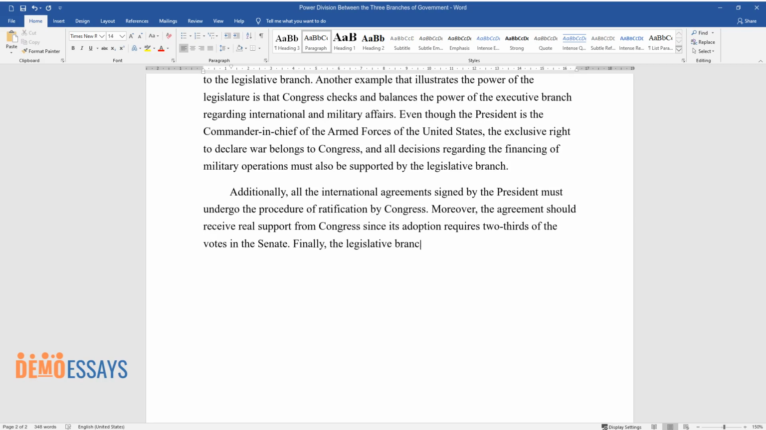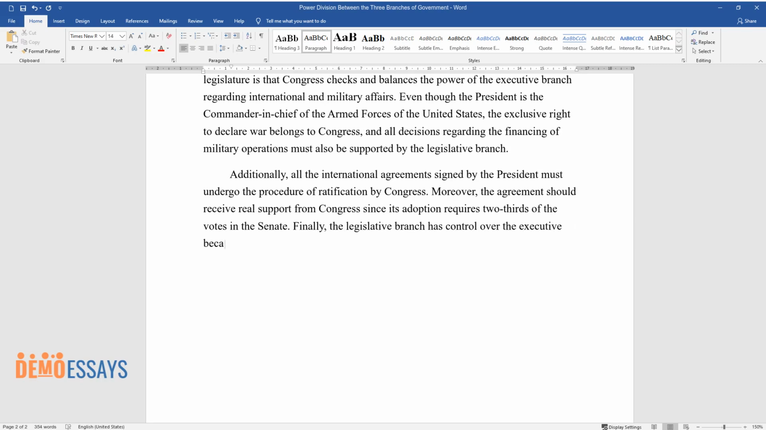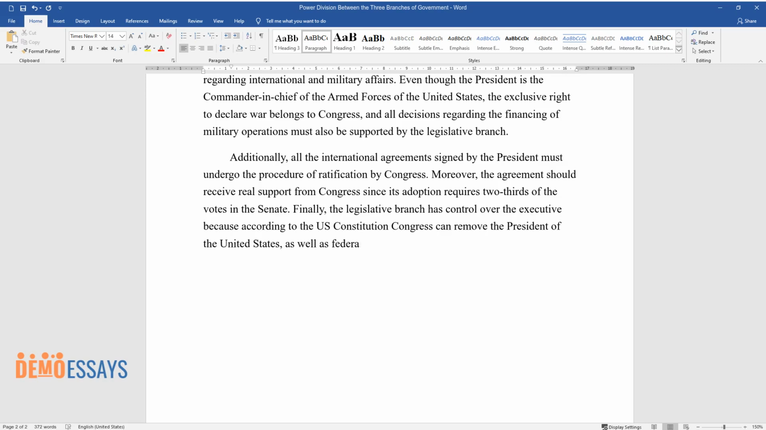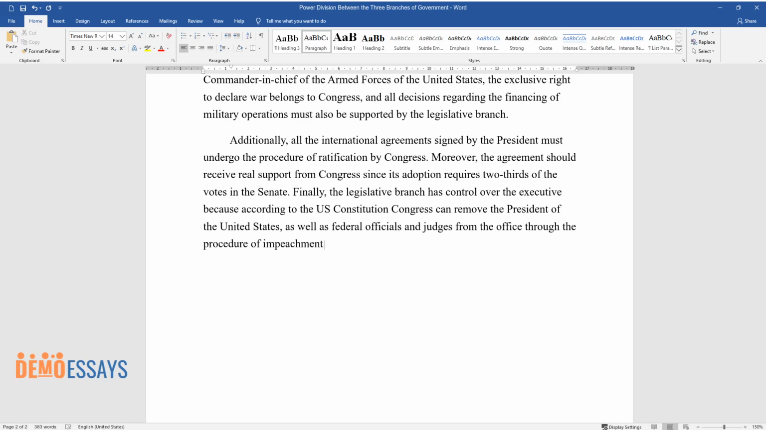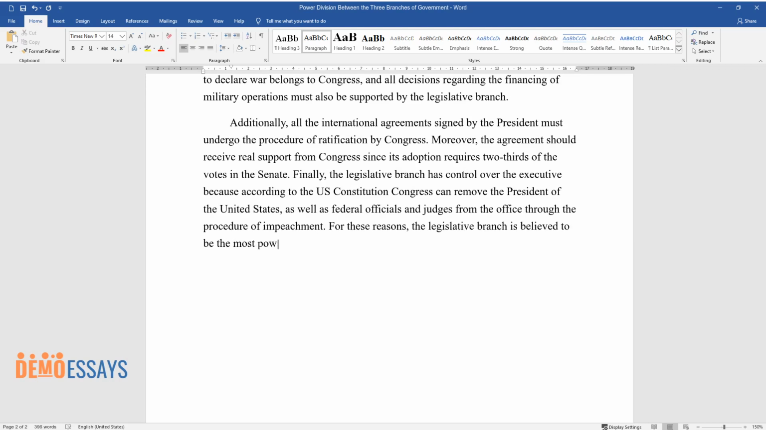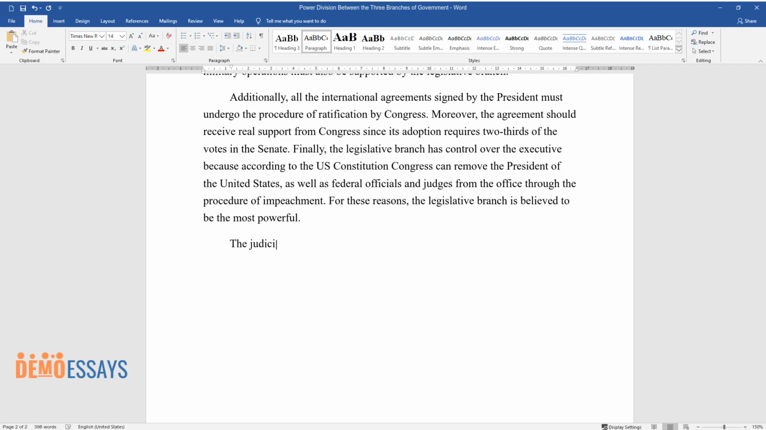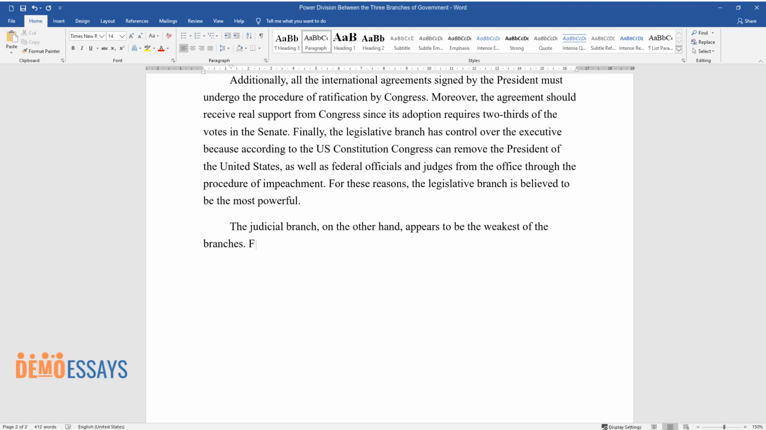Finally, the legislative branch has control over the executive because according to the U.S. Constitution, Congress can remove the President of the United States, as well as federal officials and judges from the office through the procedure of impeachment. For these reasons, the legislative branch is believed to be the most powerful. The judicial branch, on the other hand, appears to be the weakest of the branches.